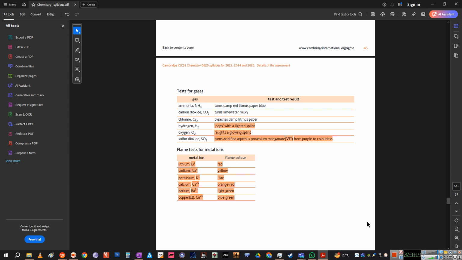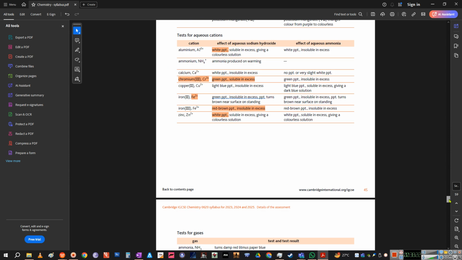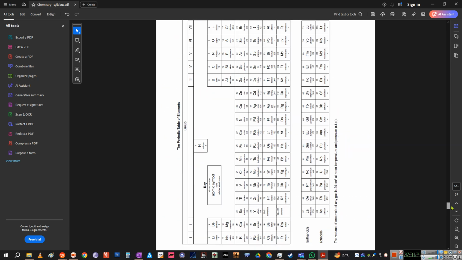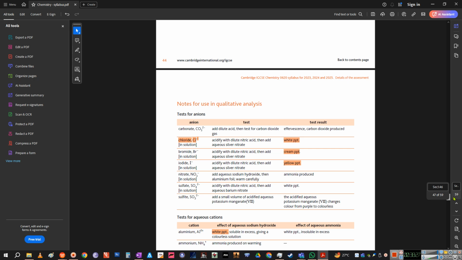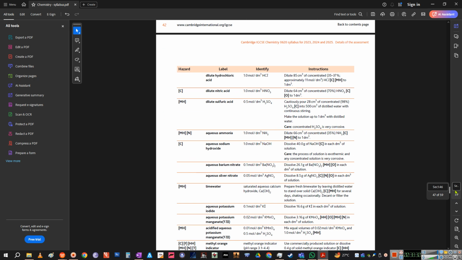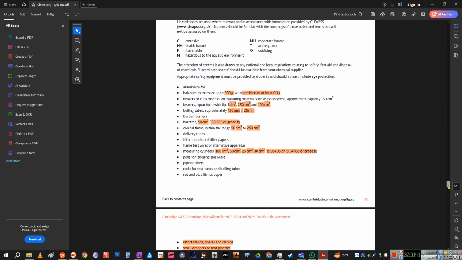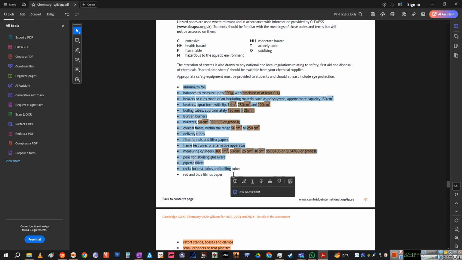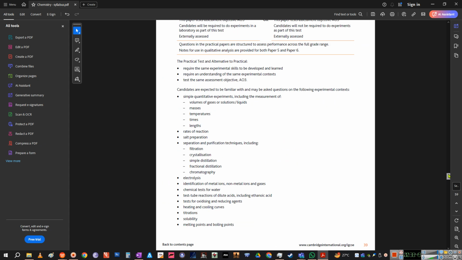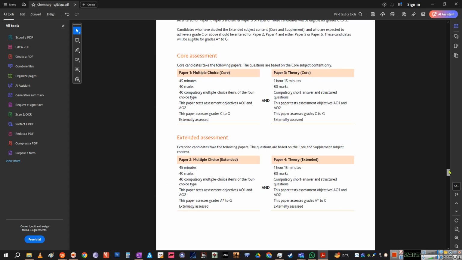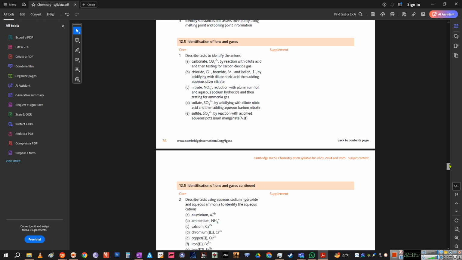Okay, now these were the gas tests that you can do, and again this is available at the end of your syllabus paper just before your periodic table, right? So need to be memorized, right? The reagents that are used need to be memorized. The names, I don't want you to memorize these molarities, you don't need to, right? You just need to know which compounds are being used. And then these instruments, please keep on going through them over and over again, because these are mandatory for you to know. In case of any design of experiment question, you will be asked which instrument was missing or which instrument would you like to use, then unfortunately you'll have to write those, right?